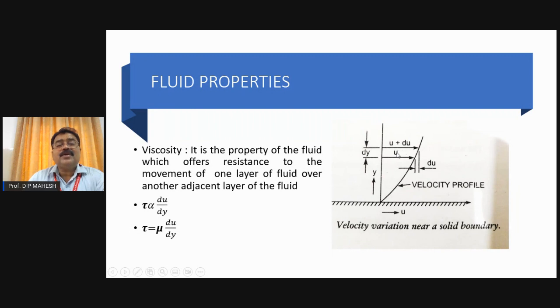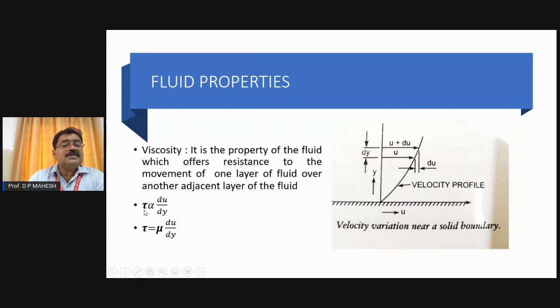There is a small difference in the velocity between these two layers that will be equal to du. These two layers are separated by a very small, finite distance that is called dy. So viscosity is basically the property of the fluid which offers resistance to the movement of one layer of the fluid over another adjacent layer of the fluid.